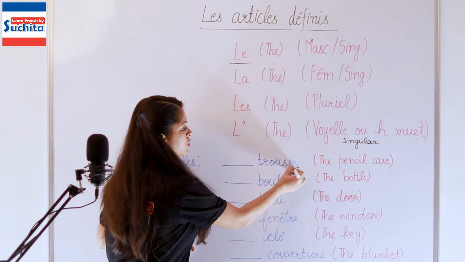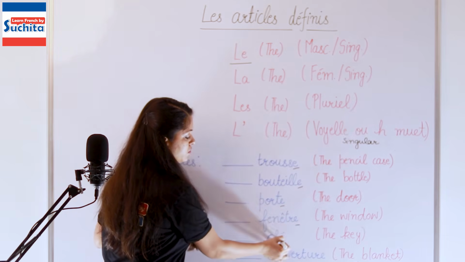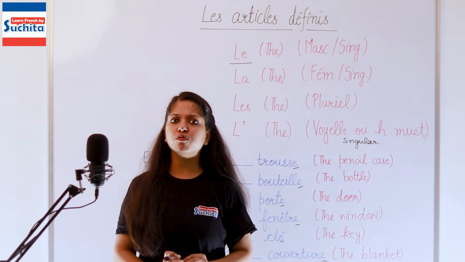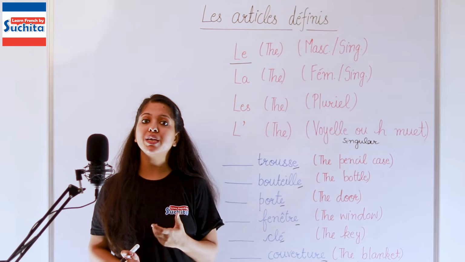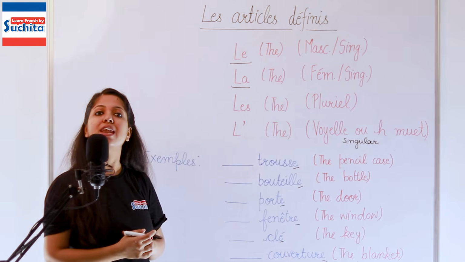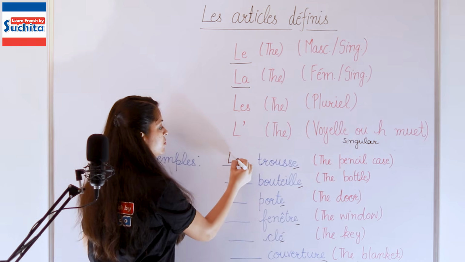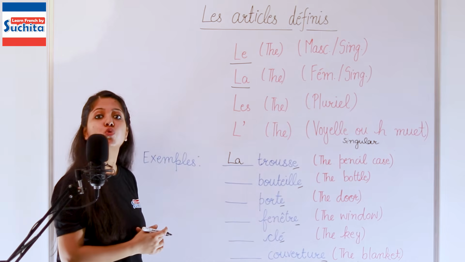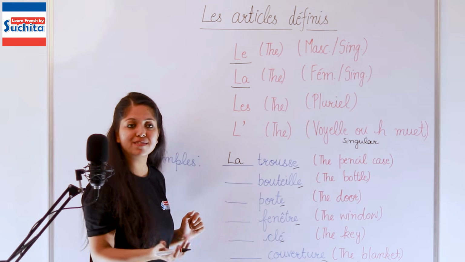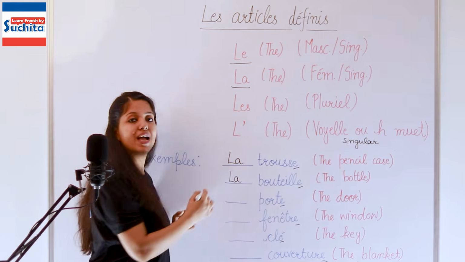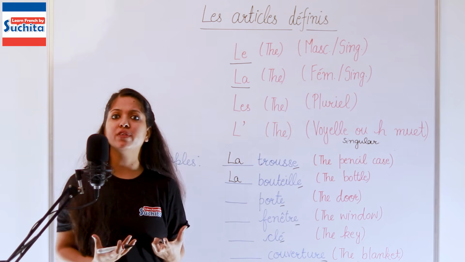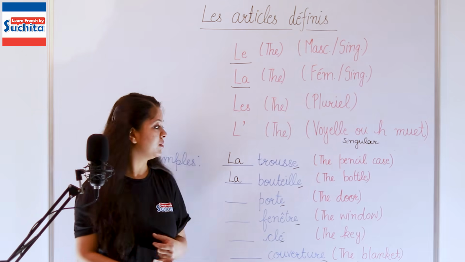So, here none of them is an exception. So all of them end with E, that means they are going to be feminine. And if they are feminine, you are going to apply la. So you say la trousse, which is the pencil case. La bouteille, which is the bottle.